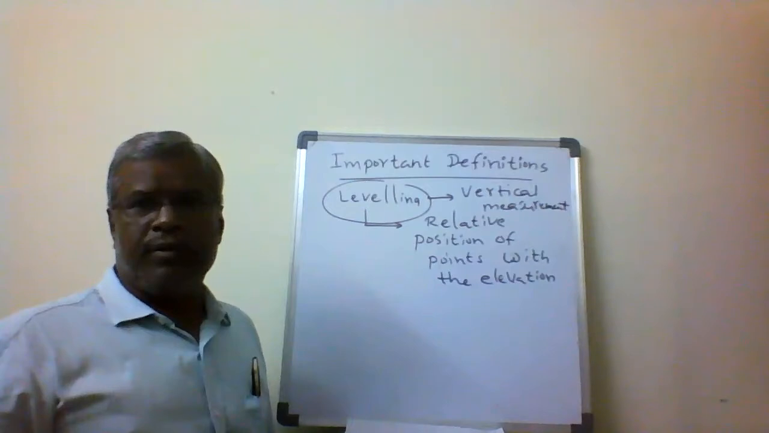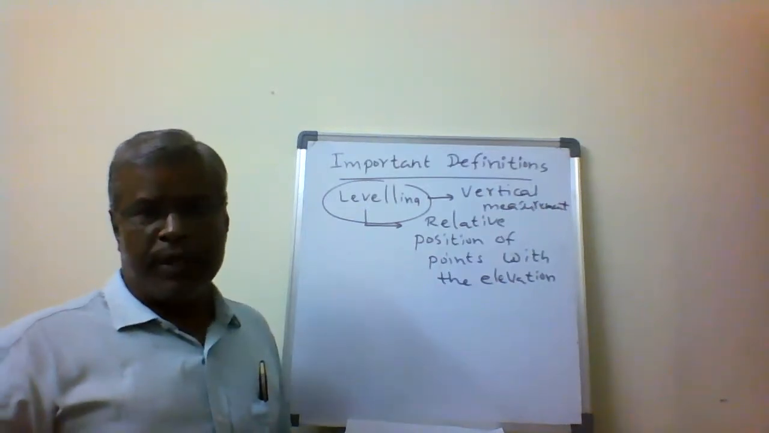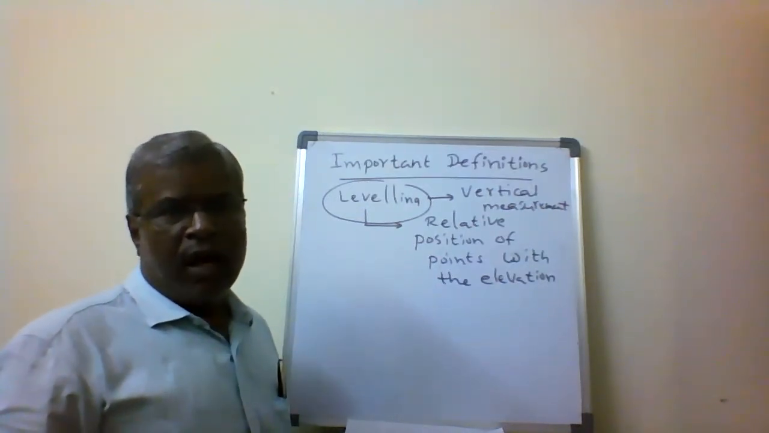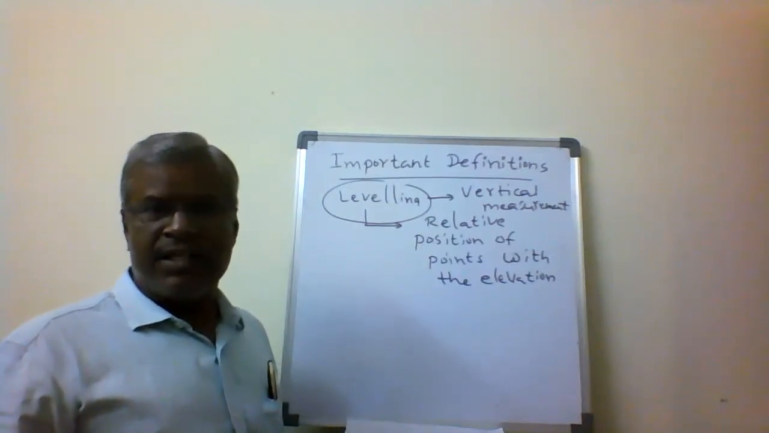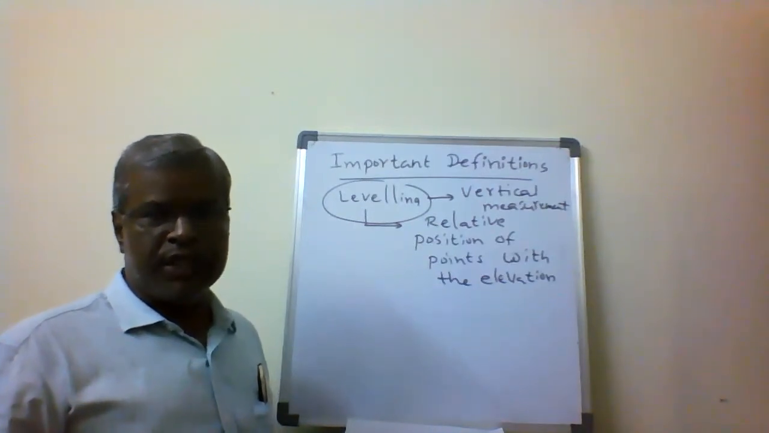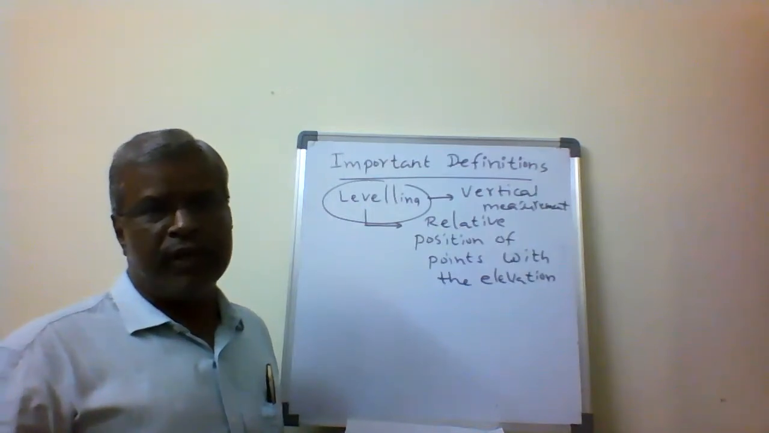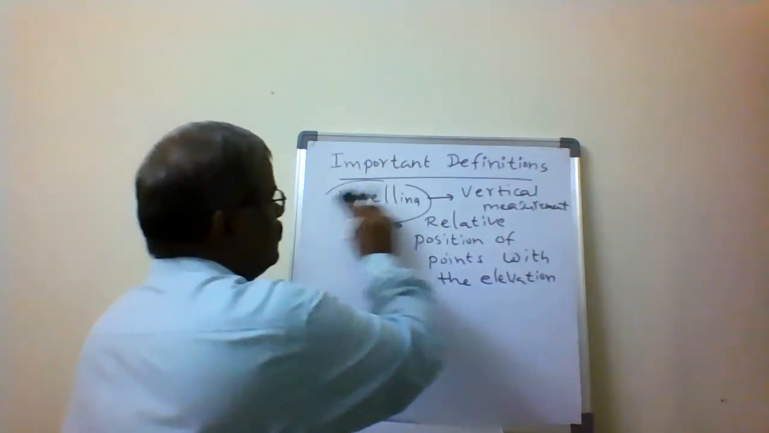Vertical measurement is used to prepare a plan of the map, and we get the output from leveling. That is the vertical elevation, or height. We measure it with respect to the datum line or a reference line. That is how we define leveling.